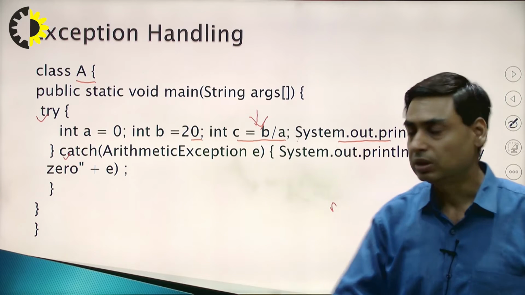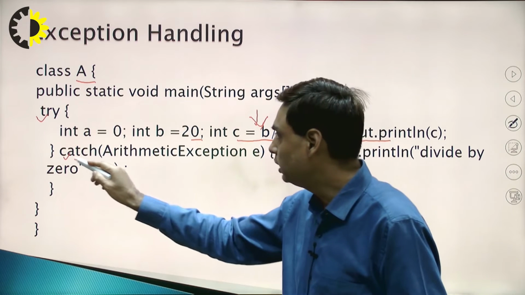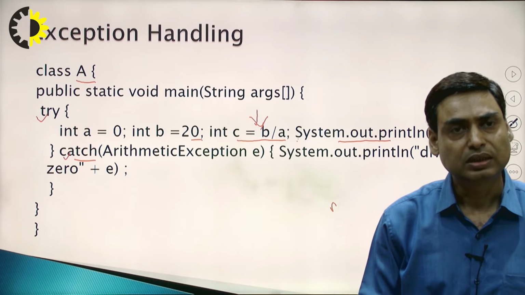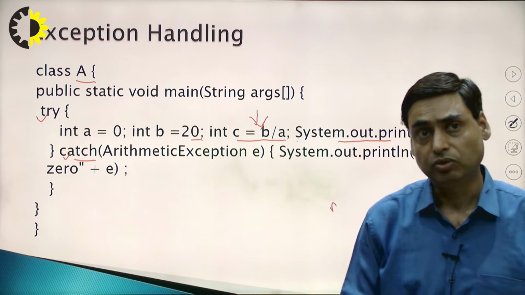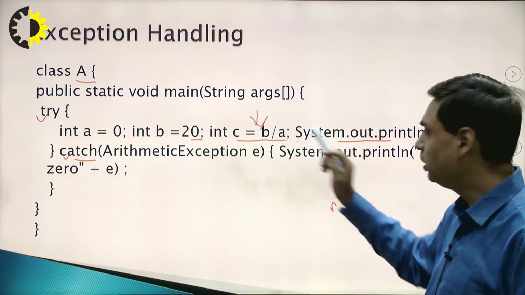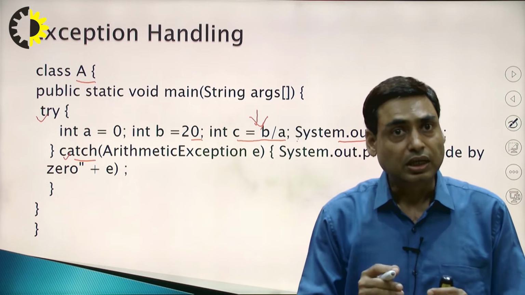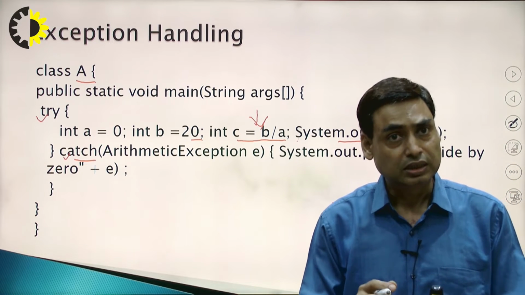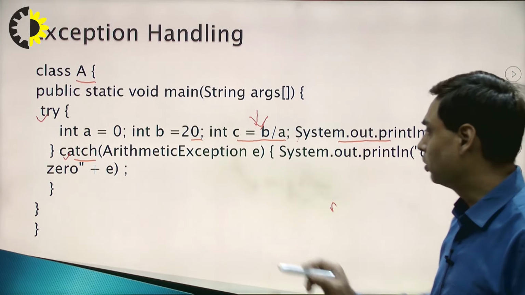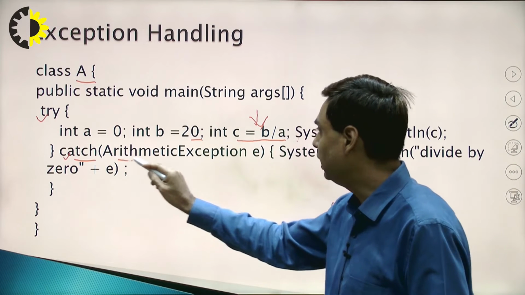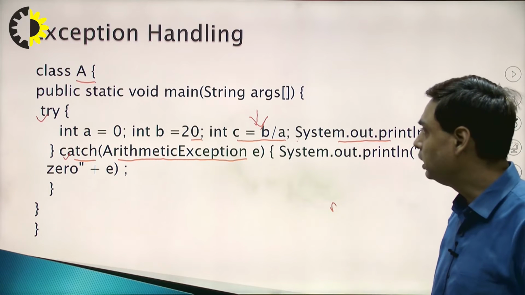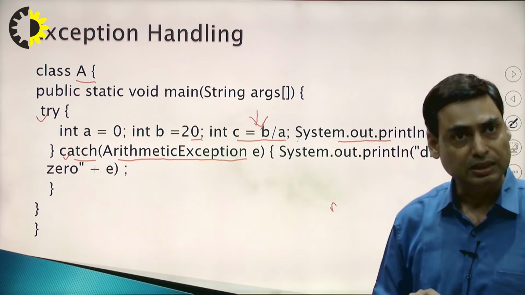And that exception will be caught in this catch statement. So whenever you are catching an exception, you must understand which type of exception you are catching. It is a mathematical expression, that is C equal to B by A. It comes under the category, or you can say the class, of arithmetic exception. So in the catch block, you need to write the type of exception you are going to handle. In this program, C equal to B by A is an arithmetic exception.